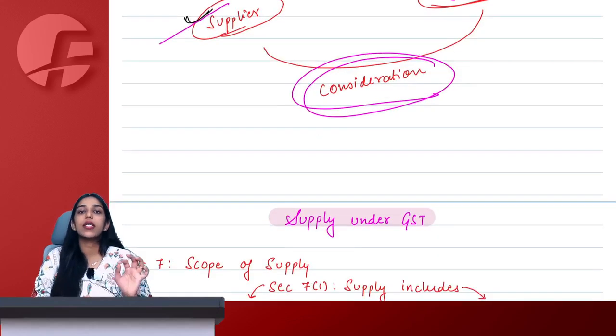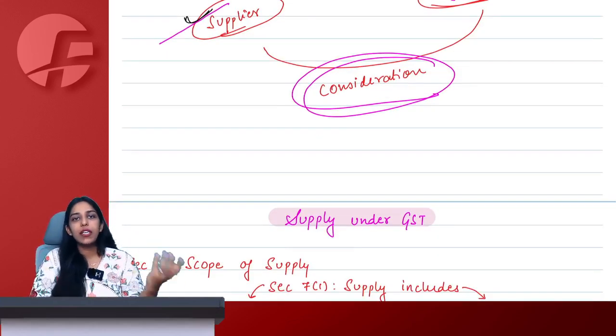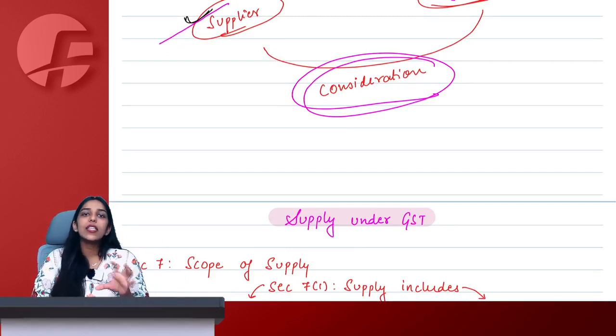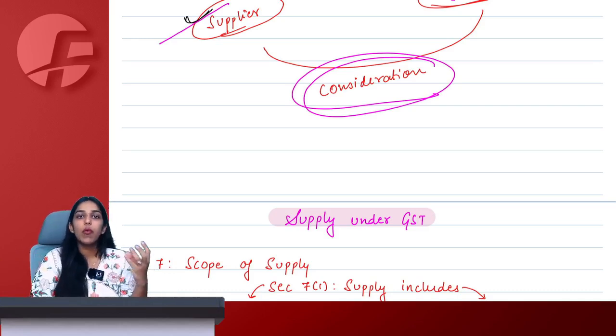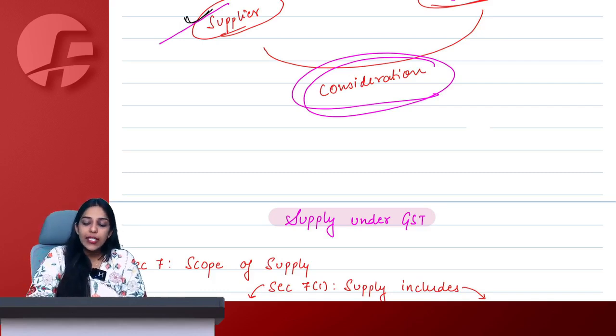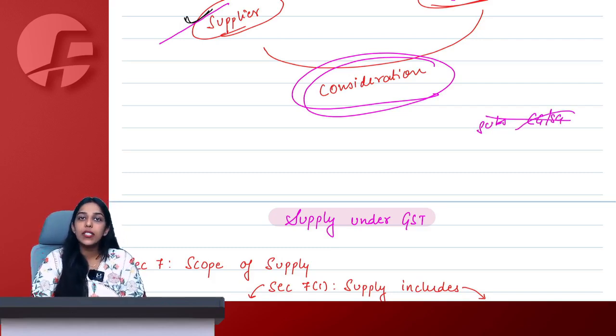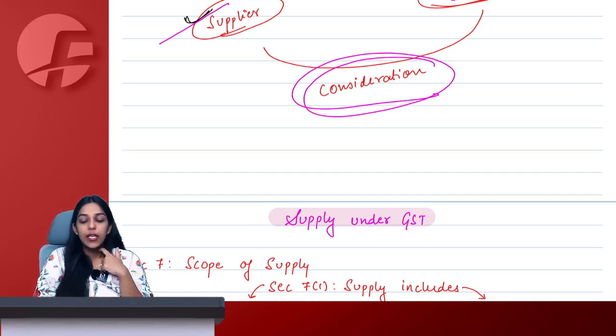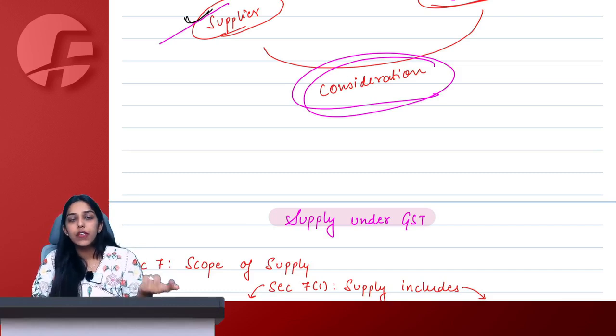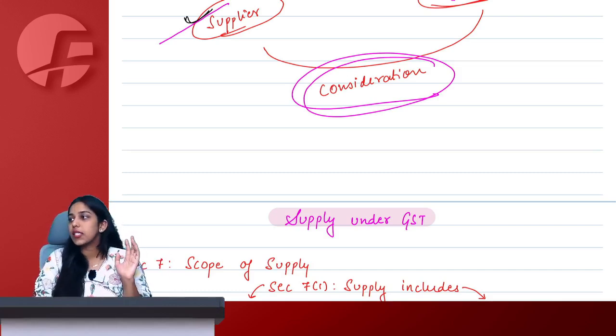Then talking about consideration. Consideration is simply any monetary value or money or anything in the form of money other than money that you are paying for certain goods or services. It can be paid by recipient or can be paid by some other person on behalf of recipient. It also includes the monetary value to forbear something or to do something. Everything is consideration only. Any subsidy received from central government or state government will not be considered as consideration, and any deposit will also not be considered as consideration. But if the deposit is applied for certain goods or services, then it becomes payment, then it becomes consideration.